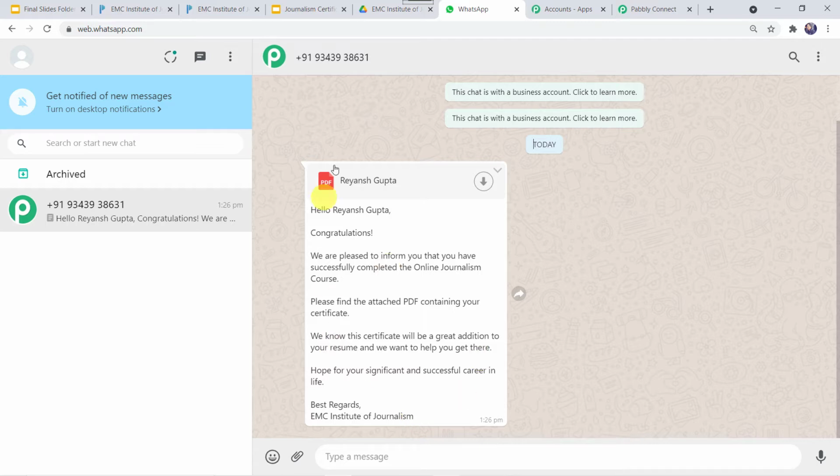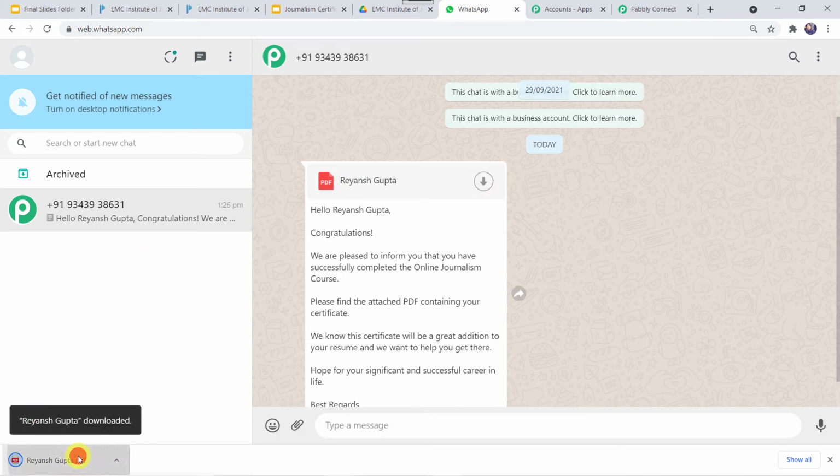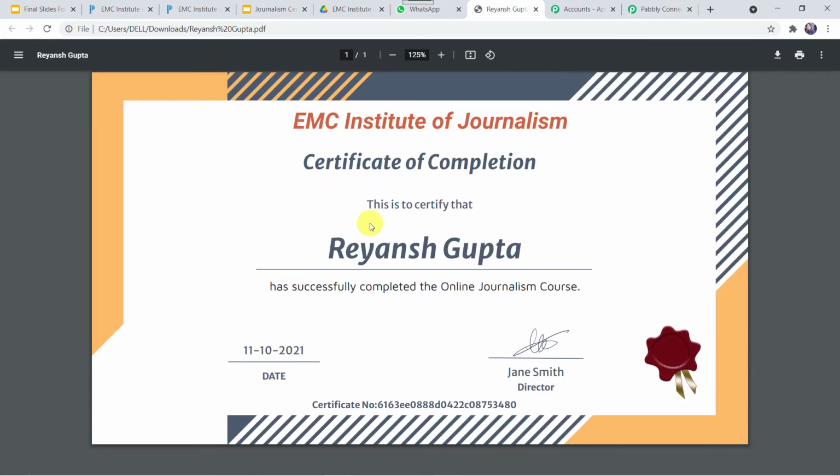So here we can see a message. Now let us download this file also. I'll just click here. I'll just open it. Here we can see a certificate, EMC Institute of Journalism, Certificate of Completion. This is to certify that Reyansh Gupta has successfully completed the online journalism course. The date is mentioned, the director's signature is mentioned, and along with a certificate number.